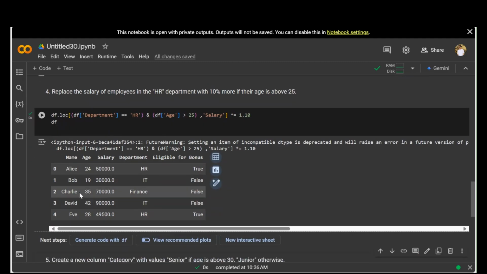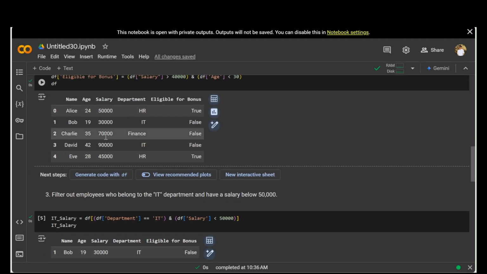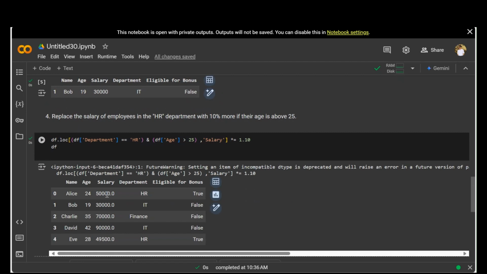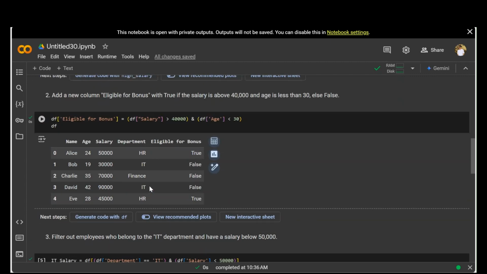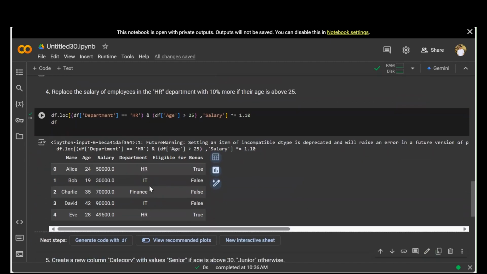So first one, let's see for Charlie. For Charlie it is 70,000, and this is for 70,000. Okay, and this is for 90,000, 45,000. Okay, so Eve is the only person who belongs to HR department, and has an age greater than 28.